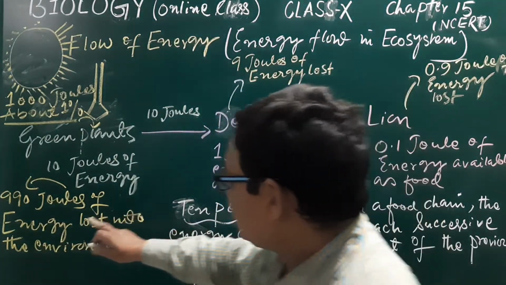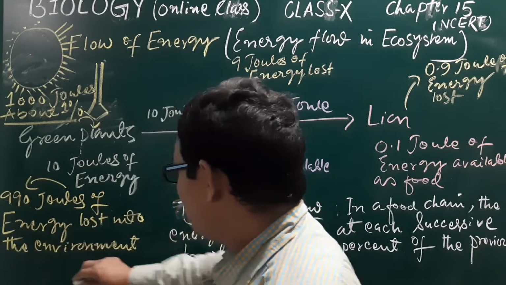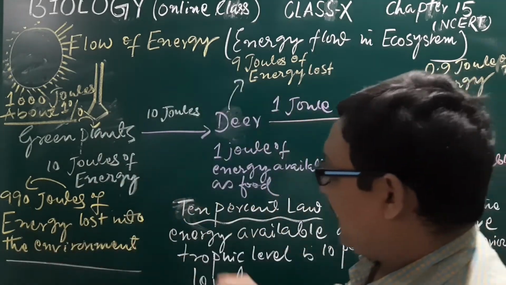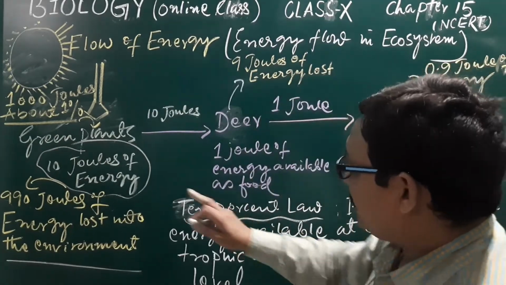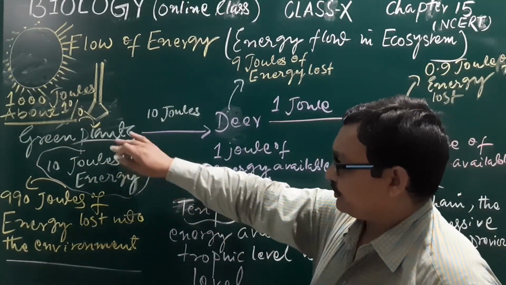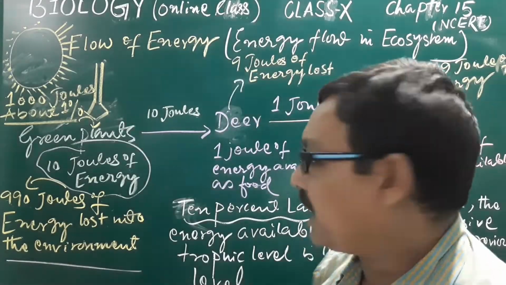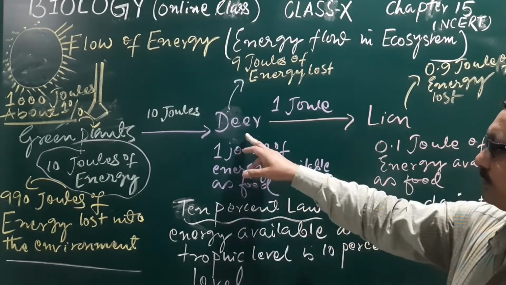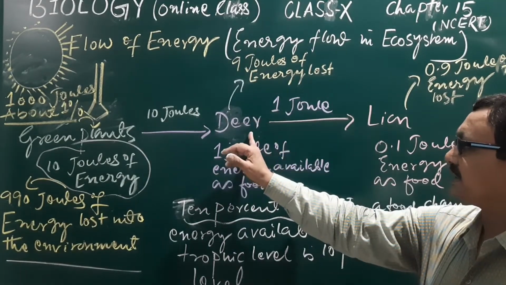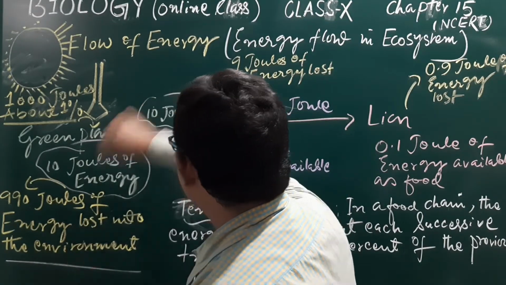Understand? That means 990 joules of energy is lost into the environment, and only 10 joules of energy is utilized. Now this 10 joules of energy incorporated into the plants is available to the next trophic level of the food chain. The next trophic level is here the deer, and that is why here it is mentioned 10 joules.